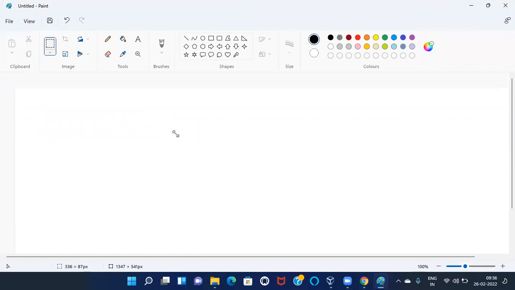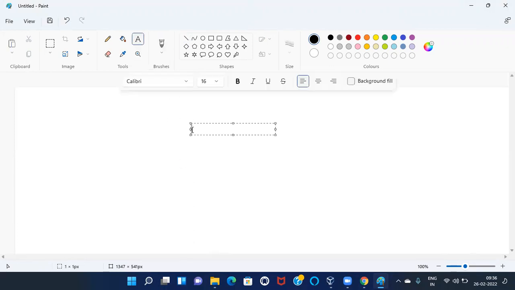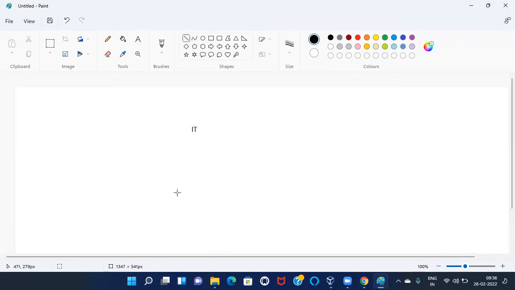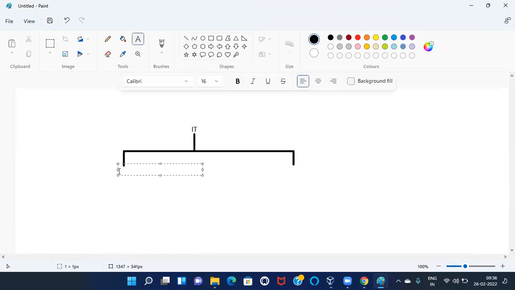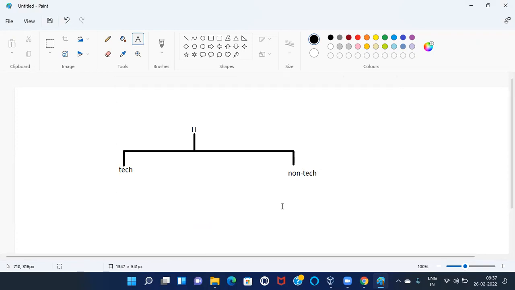Now, let me go with how to choose your course. There is a formula. Suppose I enter and say I would like to do a job in the IT sector. The IT sector is divided into two parts. One is technical, and the other one is obviously what? Non-technical, correct. So this is technical, this is non-technical. The technical side we'll discuss later. First, I would like to discuss the non-technical side.